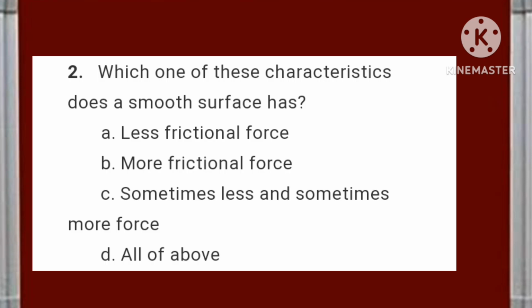Which one of the characteristics does a smooth surface have? A. less frictional force, B. more frictional force, C. sometimes less, sometimes more, and D. all of the above. The answer will be A. less frictional force.